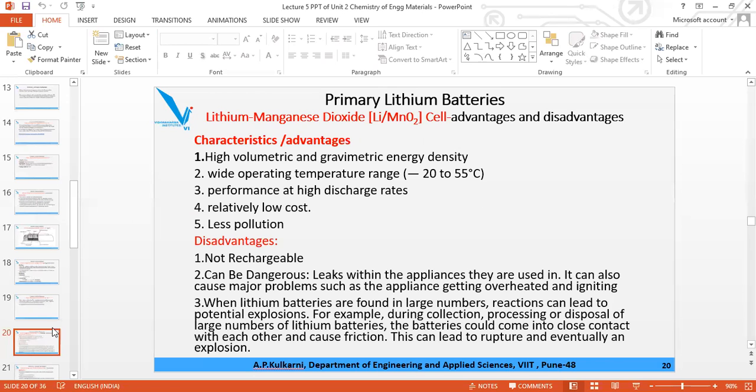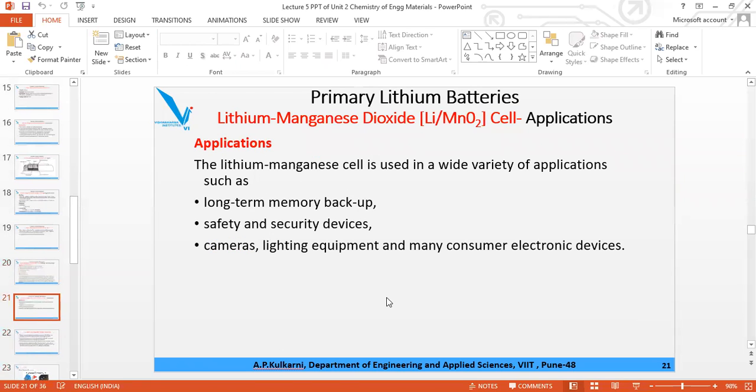Now what are the advantages, where is it used? It is used in devices for memory backup, and in safety and security devices. At home, you might have seen a home stabilizer, an electric device. I don't know how many of you have fitted it, but it is a positive sign if you want to avoid electric shocks because of poor earthing. If you want to avoid that, an electric stabilizer is a must.